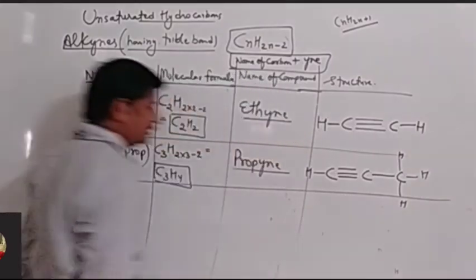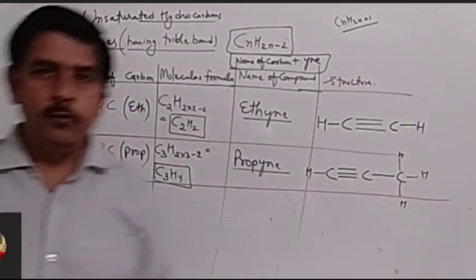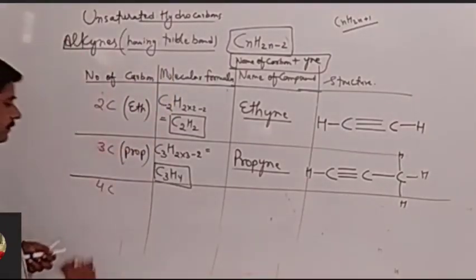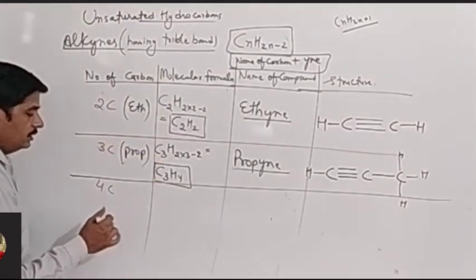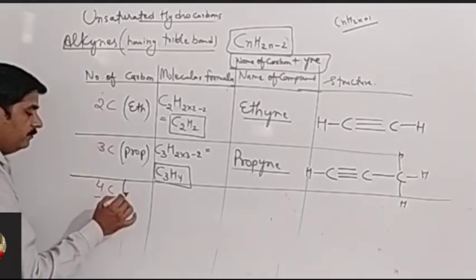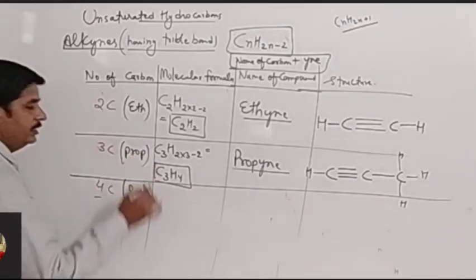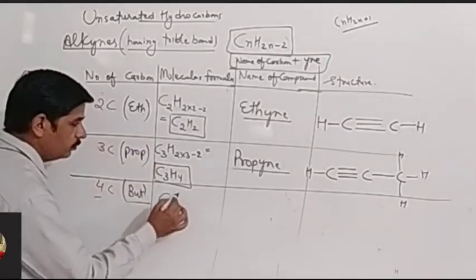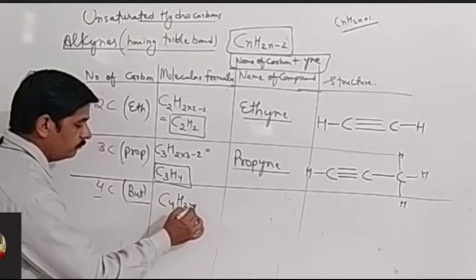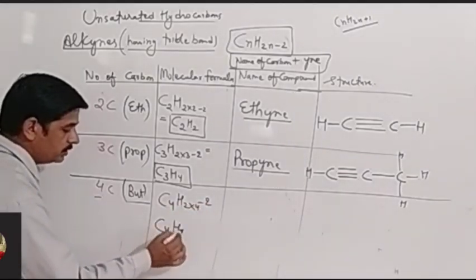Let's have the next example: alkynes having 4 carbons. Okay. So the alkyne having 4 carbons will start with but. For 4 carbons we use but, and let's write the formula: C4H2 into 4 minus 2, and the molecular formula will be C4H6.